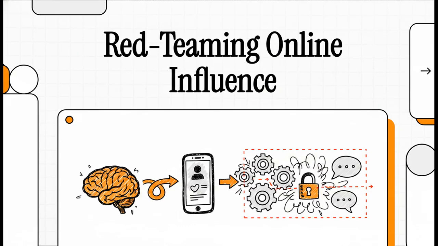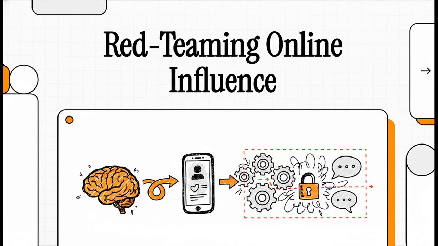Welcome to The Explainer. Today, we're unpacking a truly fascinating research paper that sits right at the intersection of artificial intelligence, social media, and information integrity. It's called How Far Will They Go? Red Teaming Online Influence with Large Language Models. And it's by a fantastic team of researchers led by Daniel C.